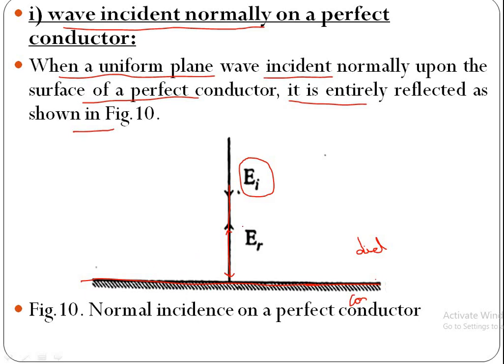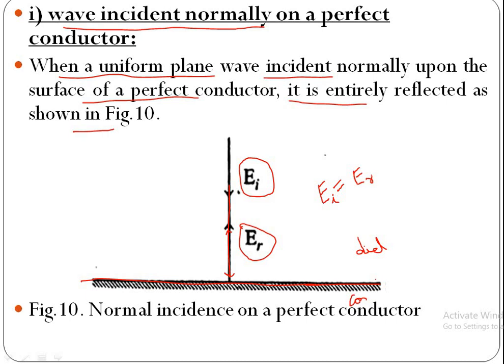So, this is the reflected wave amplitude. In this case, there is no loss of the energy, hence incident wave amplitude EI is equal to reflected wave amplitude ER, but the directions are different.